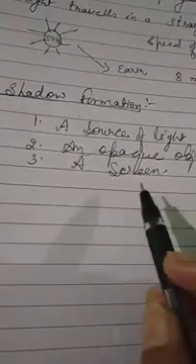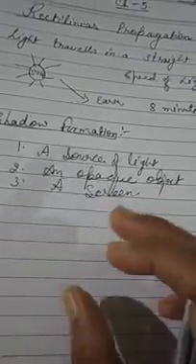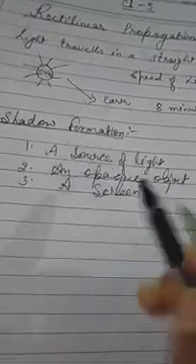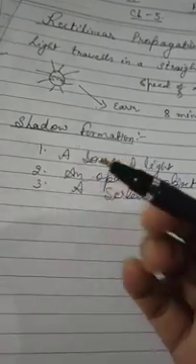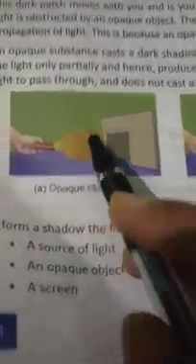The formation of a shadow is a direct result of the rectilinear propagation of light only. Why? A shadow is a dark patch formed when the path of light is obstructed by an opaque object. Understood? You will understand it through this picture. Look at here.